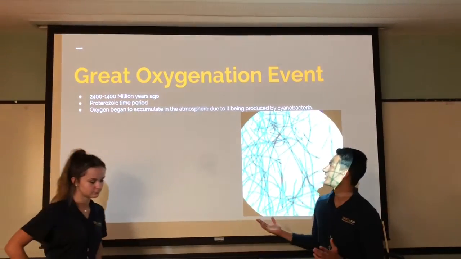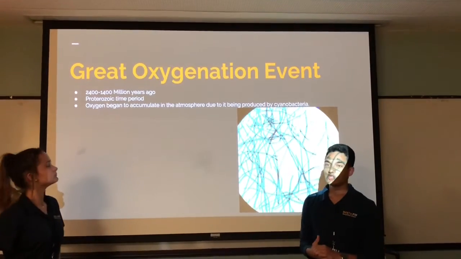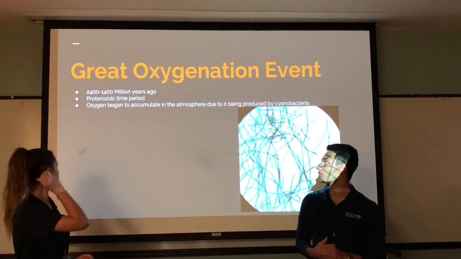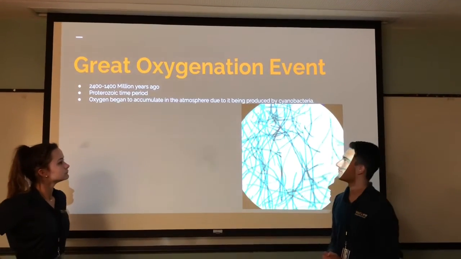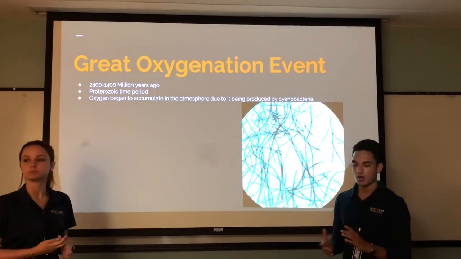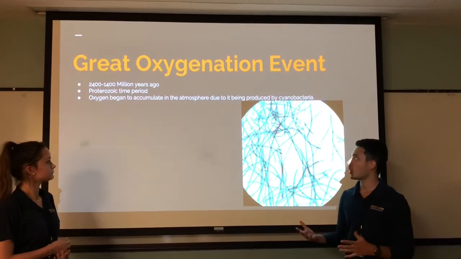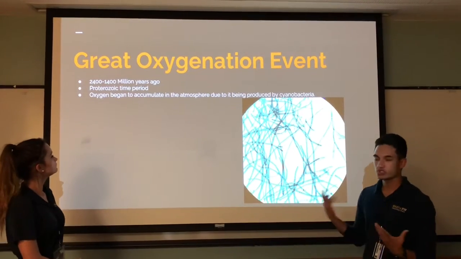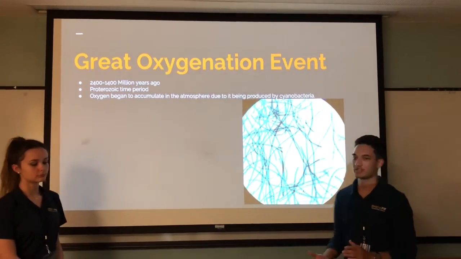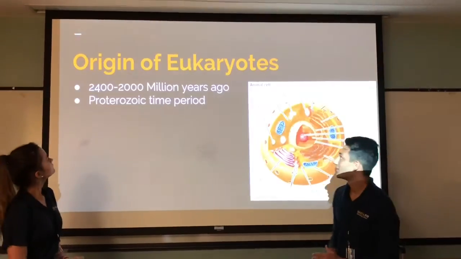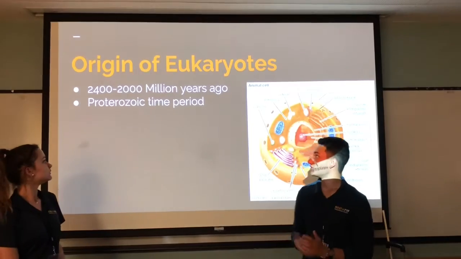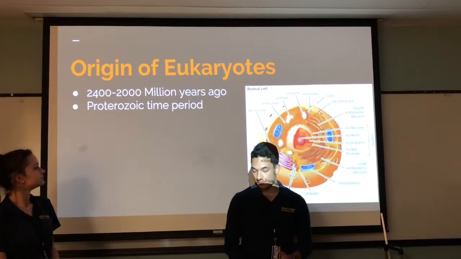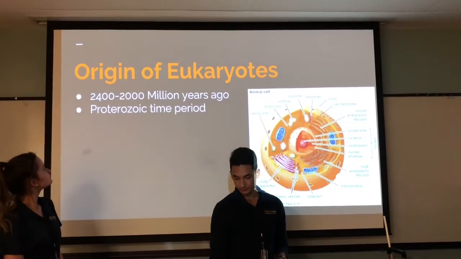The Great Oxygenation Event, approximately 2,400 to 1,400 million years ago. It's in the Proterozoic time period, and what happened was, because cyanobacteria were creating oxygen, it just began to accumulate in the atmosphere. And the origin of eukaryotes, 2,400 to 2,000 million years ago in the Proterozoic time period.